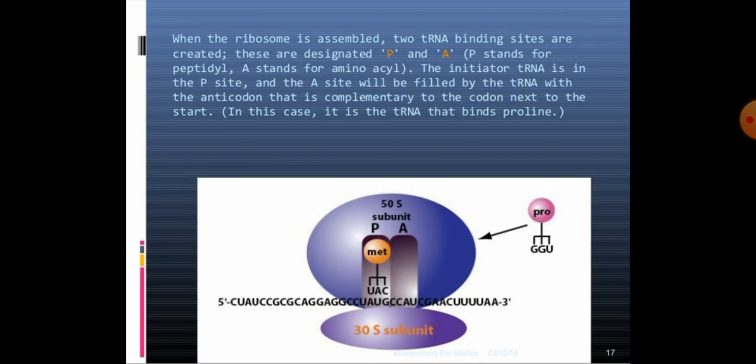When the ribosome is assembled, two tRNA binding sites are created on the ribosome. These are designated as the P and A sites. P stands for peptidyl and A stands for amino acyl. The initiator tRNA is in the P site and the A site will be filled by the new tRNA with the anticodon that is complementary to the next codon. In this diagram, it is the tRNA that binds proline.